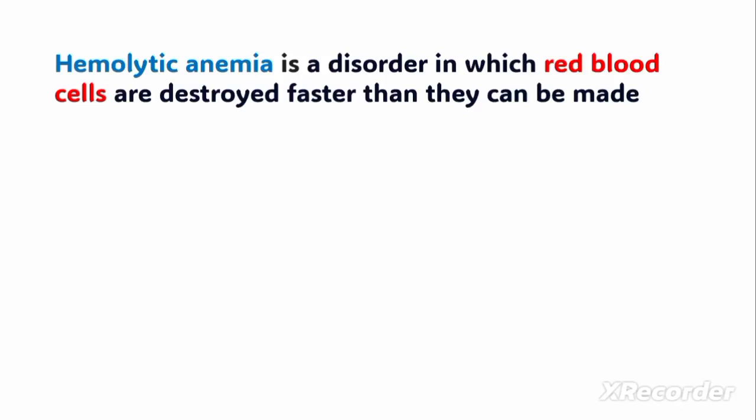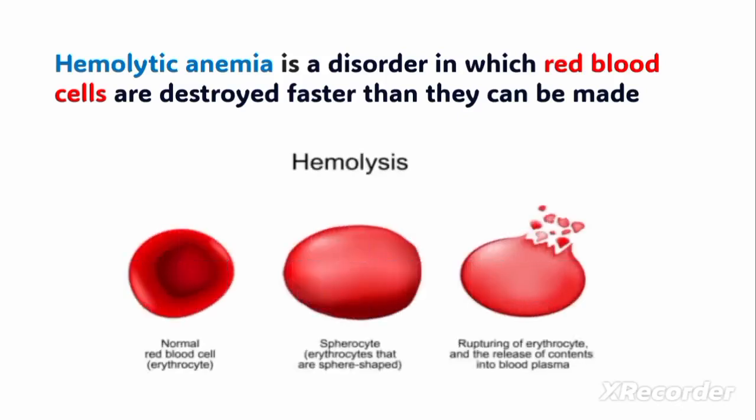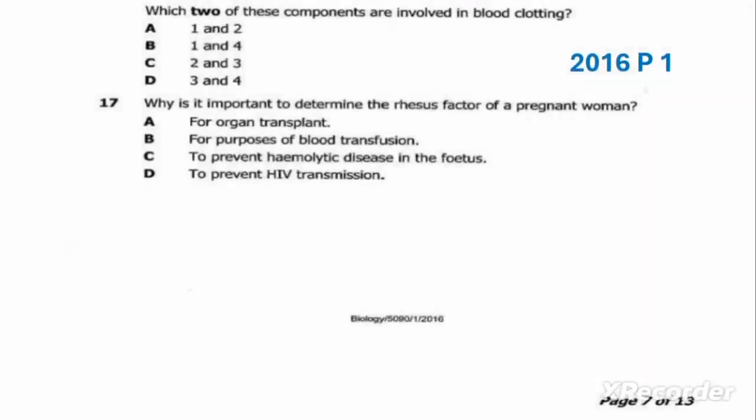To appreciate the importance of what we have learned, we are going to answer this question, which is coming from 2016 paper 1. Question 17, the question reads, why is it important to determine the rhesus factor of a pregnant woman? A, for organ transplant. B, for purposes of blood transfusion. C, to prevent hemolytic disease in the fetus. D, to prevent HIV transmission.